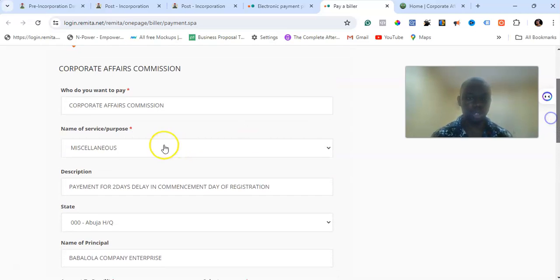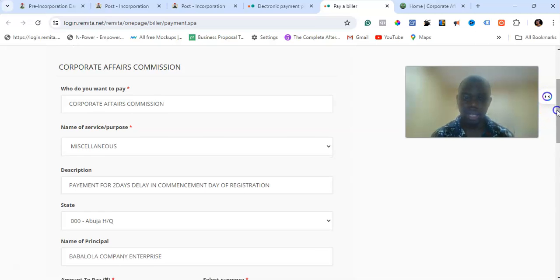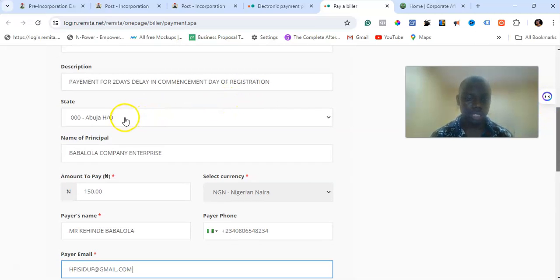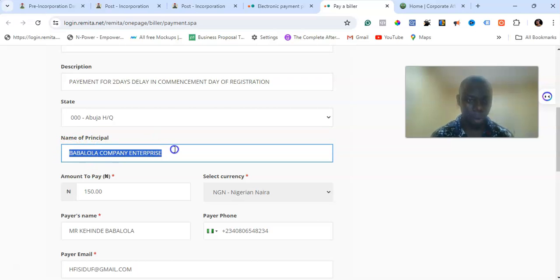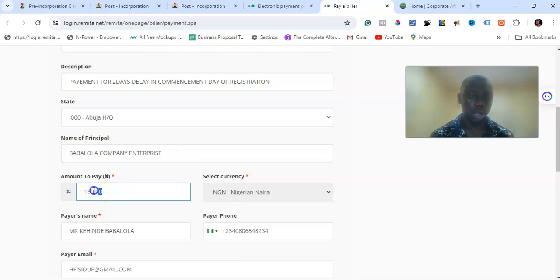Once you make sure you fill the details, look at it now. Corporate Affairs Commission is the first option, miscellaneous is the second option. Now you state payment for 2 days delay in commencement day of registration, right? Then you scroll down and leave this at Abuja and write the name of the business here. The name of the business is important to be here. Then put the cost, the amount you are paying here, your own name, your phone number, and then the email.